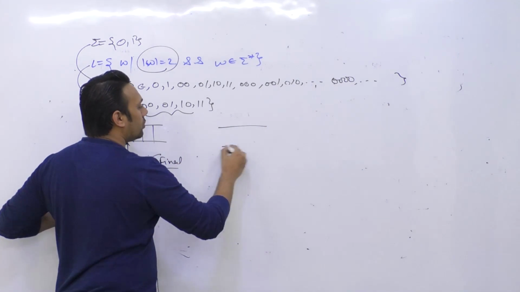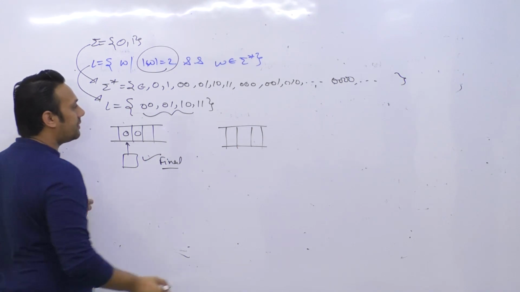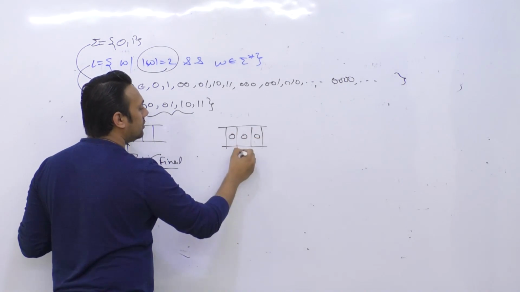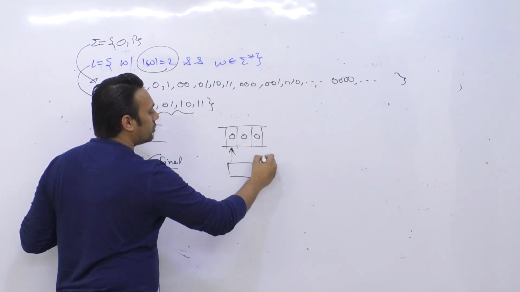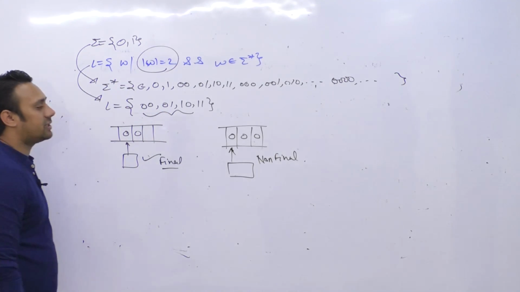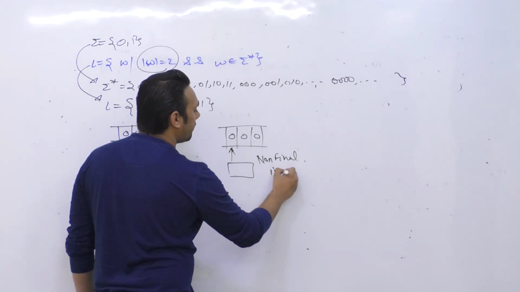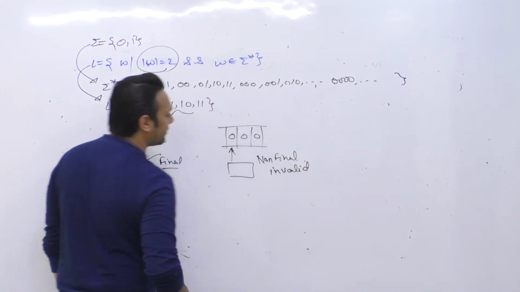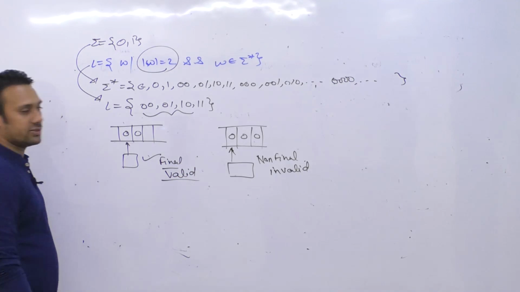But if I load a string which is not present in this language, for example, if the string is 0 0 0, which is a string of length 3, then this should go to a non-final state. Then we can say that it is an invalid string. In this case, we can say the string is a valid string.